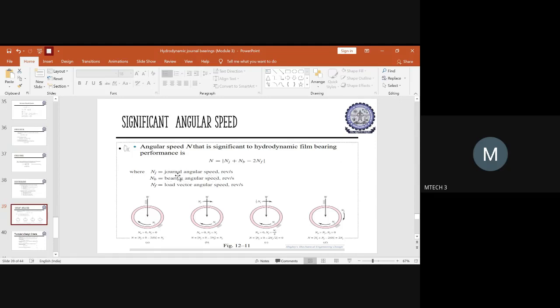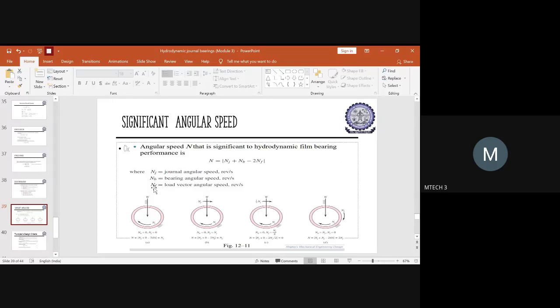Okay, so what is the angular speed with which the journal is revolving? This is given by n suffix j. J itself will show the angular speed of the journal. Similarly, if it is n suffix b, it is the angular speed of the bearing. So this will be the value for n suffix b.